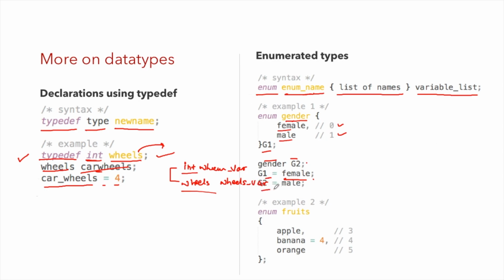Similarly, I am writing G2 equal to male, so I am setting 1 as the value inside of G2. Another example, I am creating another enumerated type as fruits. When I don't declare values for all the variables, the compiler takes reference of one value, 4. Hence, apple gets assigned value 3 and orange gets value 5.